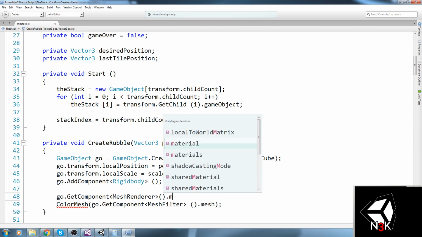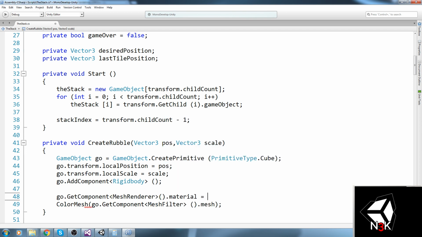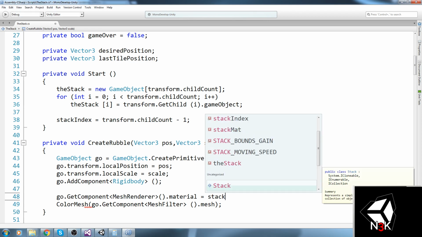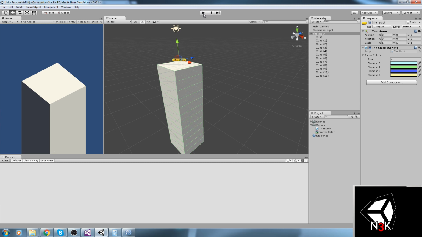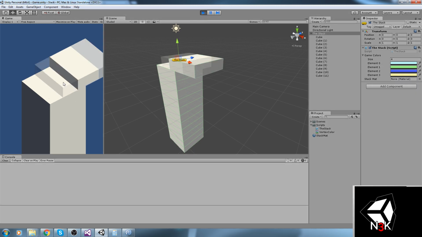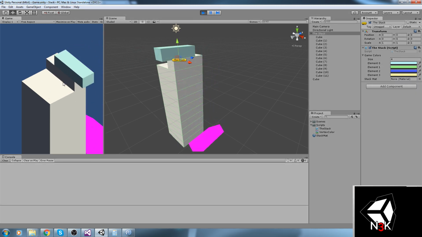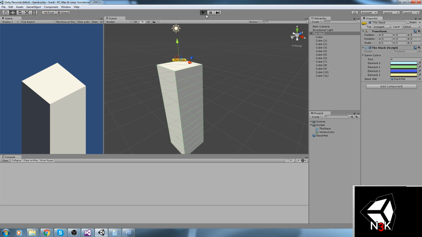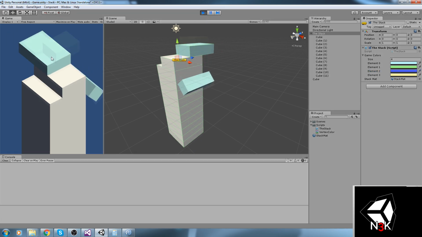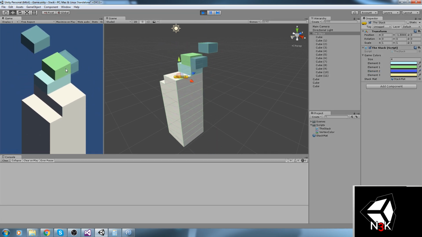This one has the material, so material is equal to stackMatte, like so. Then if we press play, the rubble should actually have the same color as the object on the side. Now we forgot to actually assign that, so let's go under stack, drag and drop the stack mat. Right. And there we go.